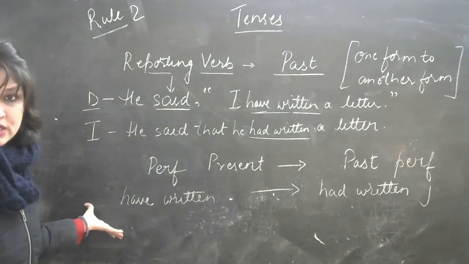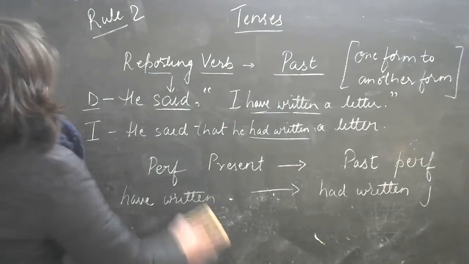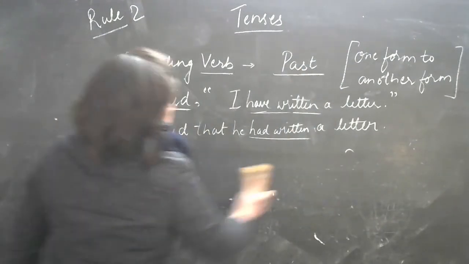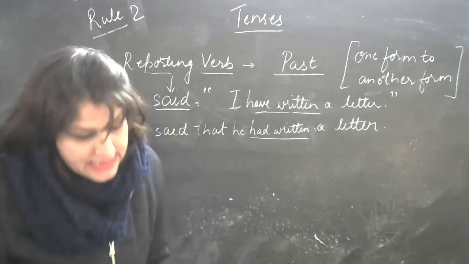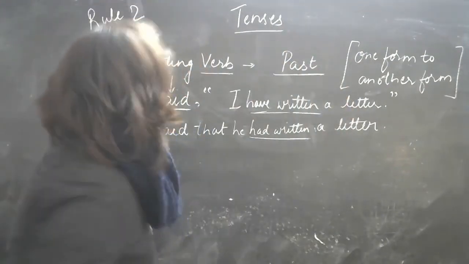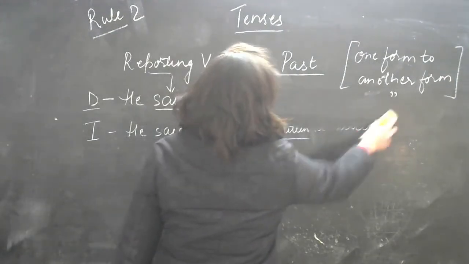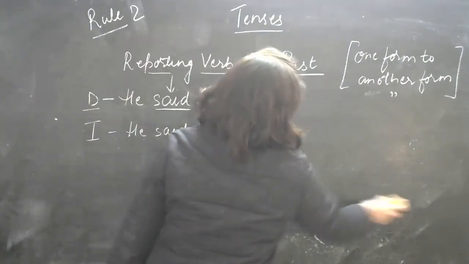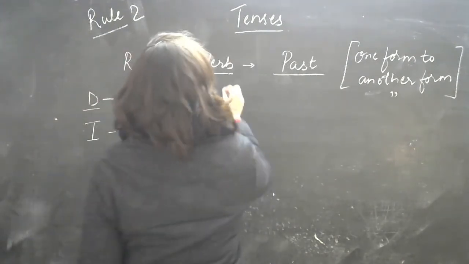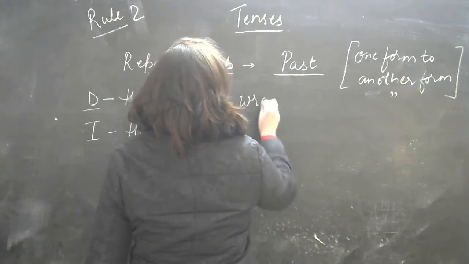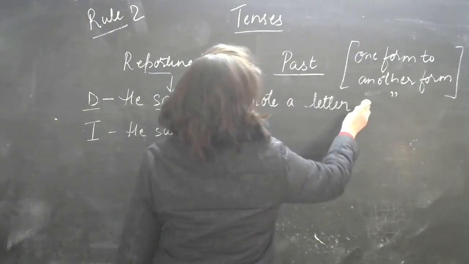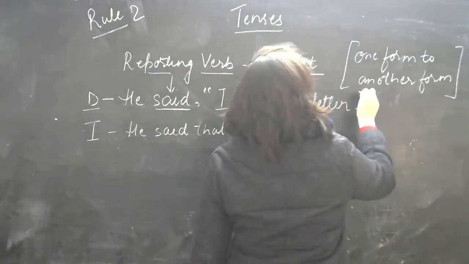After this, we have another one. Let's move to that. It says here, a simple past becomes a past perfect. This is another rule here. For example, it is a simple past, and the sentence is, I wrote a letter. So what will happen here?